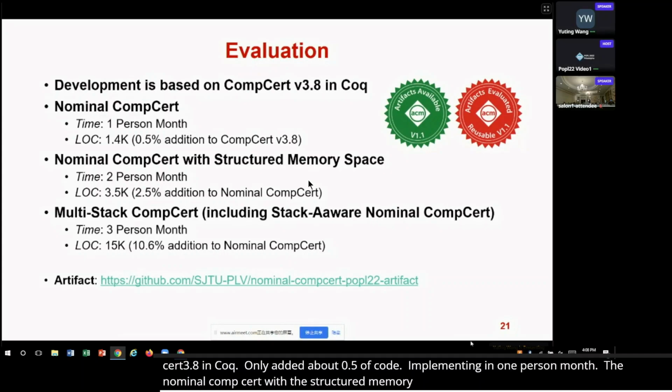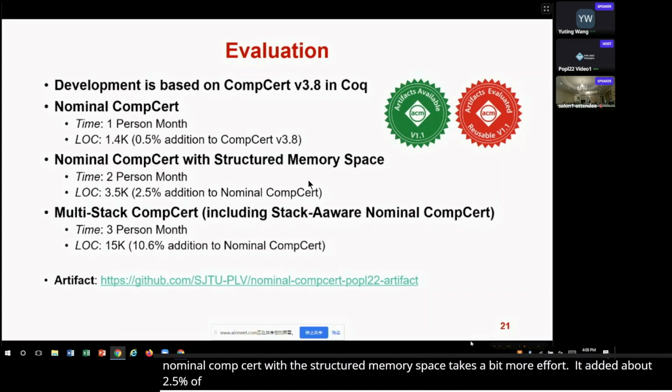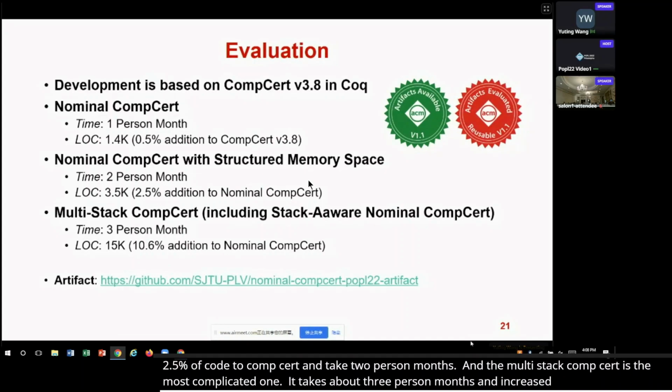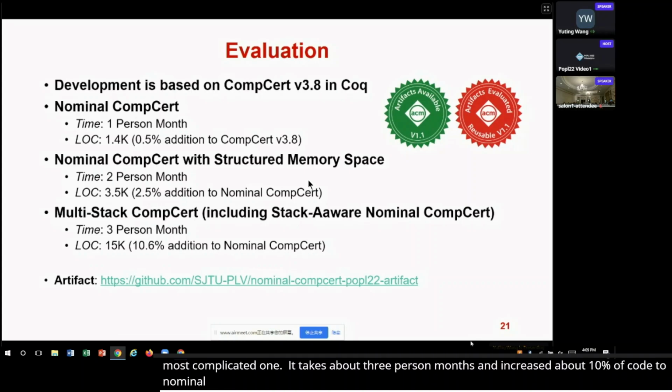It added about 2.5% of code to COMSURT, and it takes 2 person months. And the multi-stack COMSURT, including the stack-aware nominal COMSURT, is the most complicated one. It takes about 3 person months and increased about 10% of code to nominal COMSURT. The full artifact can be found online, and you can check them out at your interest.